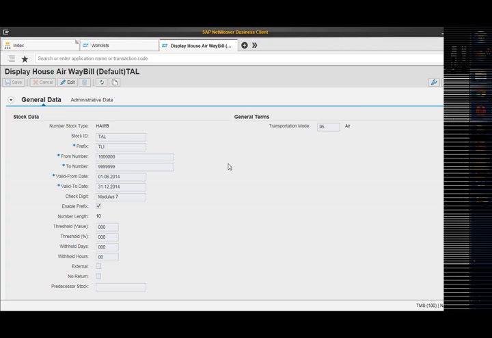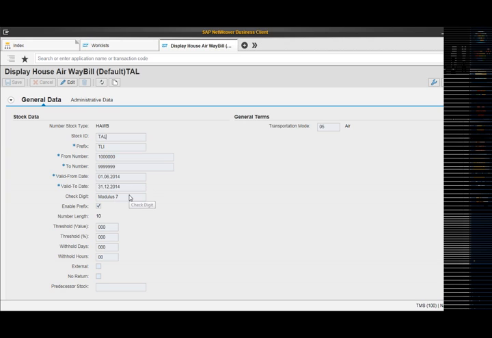So here you can see the stock ID is TAL. Then we have the prefix, that's a 3-digit prefix TLI. Then the number that has to be generated for the house airway bill. So here we have given a 7-digit number range from number to number. So the remaining, as it was a 10-digit number, the remaining digits will be appended by zeros.